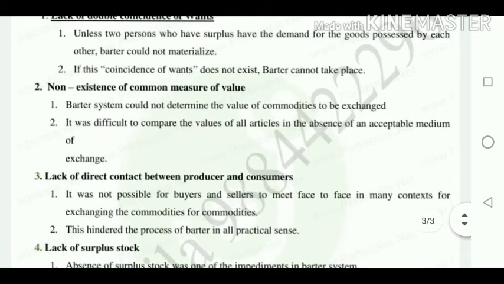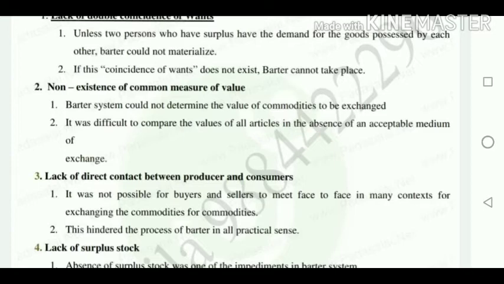The next side heading is non-existence of common measures of value. The barter system could not determine the value of the commodities to be exchanged. For example, if you are exchanging 2 kgs of rice, nowadays you know the price of 1 kg of rice. But during that time there was no medium of exchange like money, so the value of the commodities to be exchanged could not be determined in barter systems. This is one of the limitations of barter system.